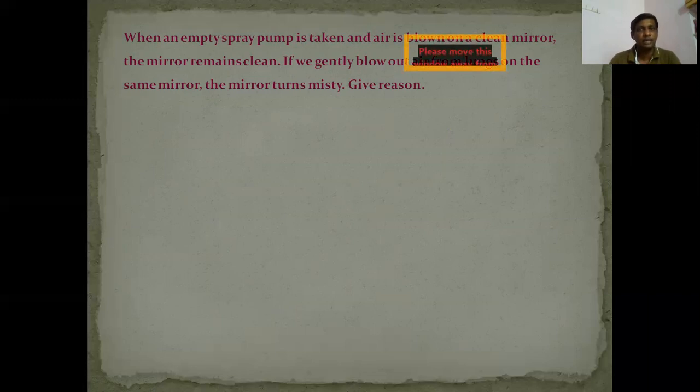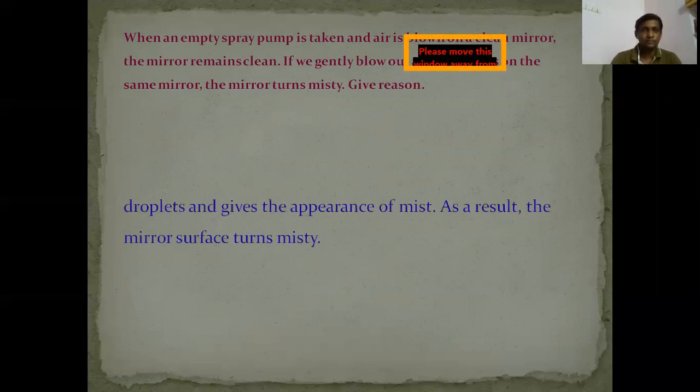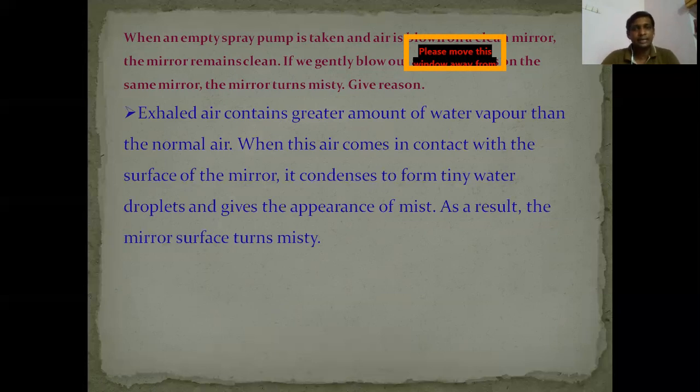Whereas if you blow air from our lungs, you see misty water droplets appear on the mirror, like silk. Why? Exhaled air contains a greater amount of water vapor than normal air. When this comes in contact with the surface of the mirror, it condenses to form tiny water droplets and gives the appearance of mist. As a result, the mirror surface turns misty.